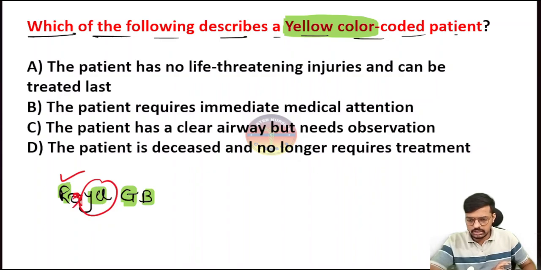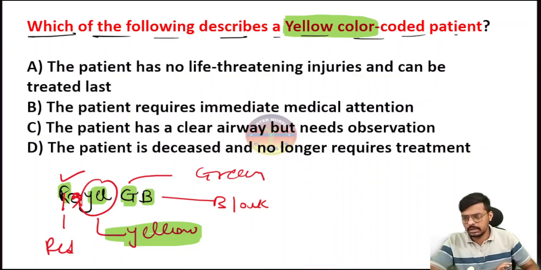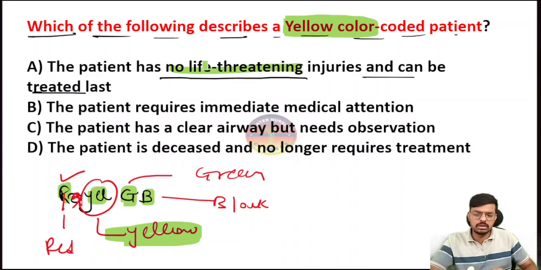Don't consider the O here. R stands for red, Y is yellow, G is green, B is black. So what kind of patients do we have to prioritize in the yellow? Option A says the patient has no life-threatening injuries and can be treated last. If the patient has no life-threatening injuries, we consider him last, which means he will be prioritized in the green. Green will be our last priority.